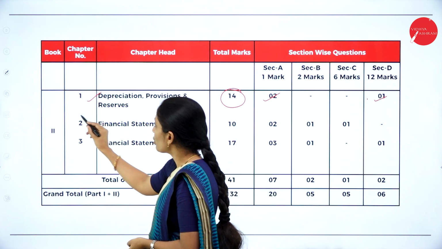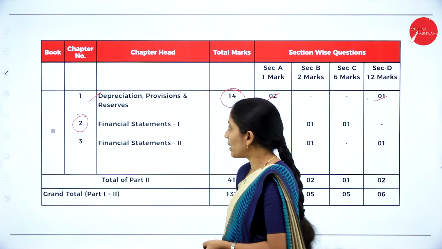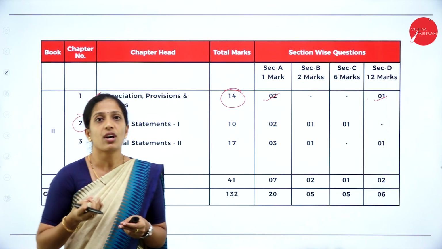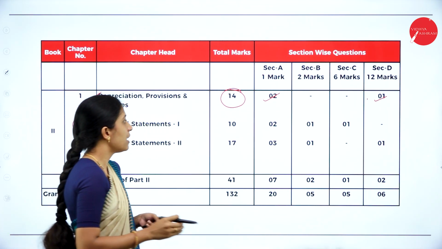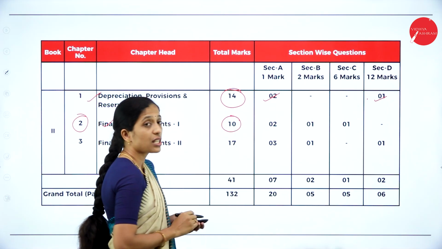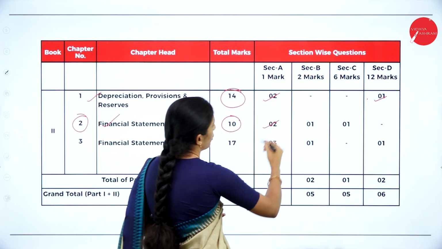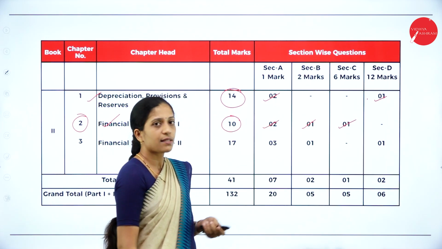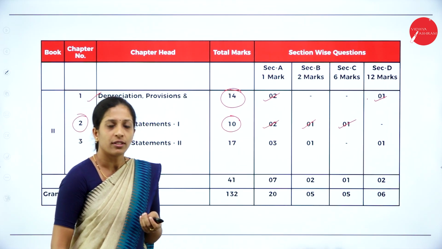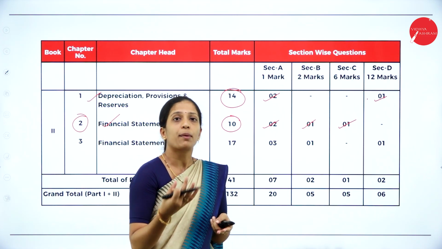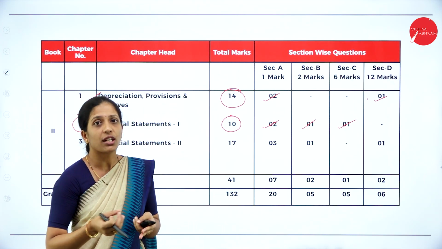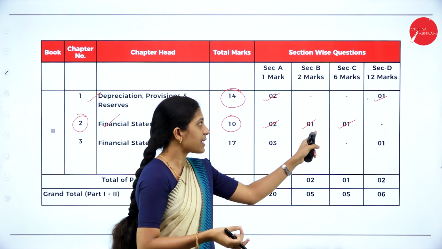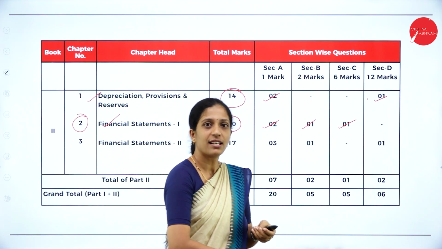Now coming to your second chapter, Financial Statement 1. Okay, so this is also a basic chapter where you're going to learn about financial statements. So the total weightage is 10 marks, where they'll ask you 1 mark 2 questions, 2 mark 1 question, 6 marks 1 question. Now for 6 marks, they might ask you a problem on preparation of trading account or profit and loss account, or balance sheet might be asked, or calculation of cost of goods sold. So such type of problem will be there for 6 marks.